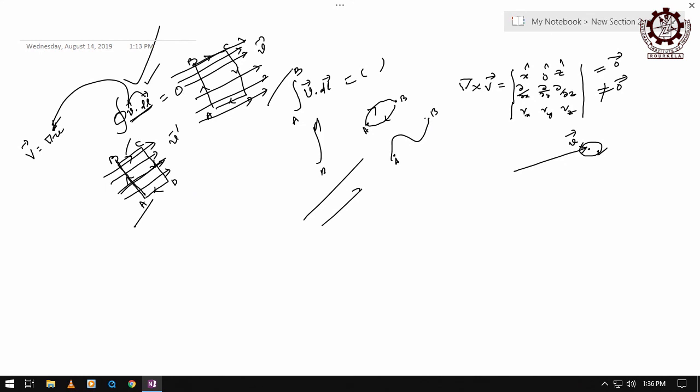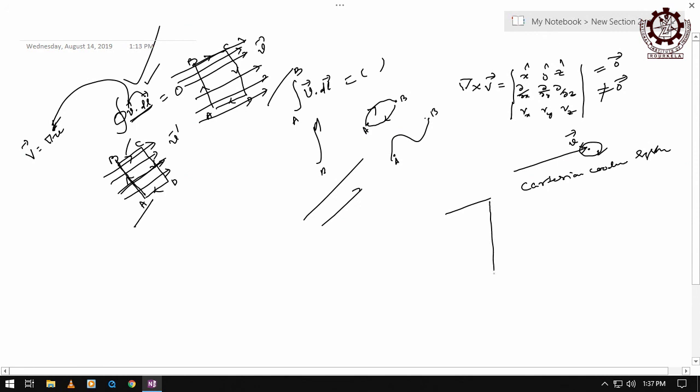Now let us go for the Cartesian coordinate system to get the curl operation. That is the x, y, z axis. Let us say I will take three mutually perpendicular areas of infinitesimally small length and breadth.